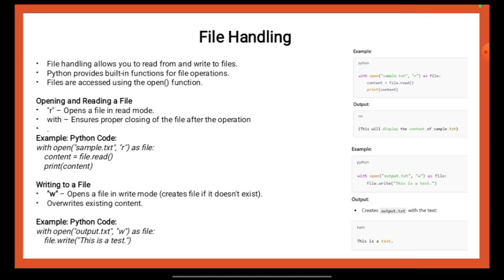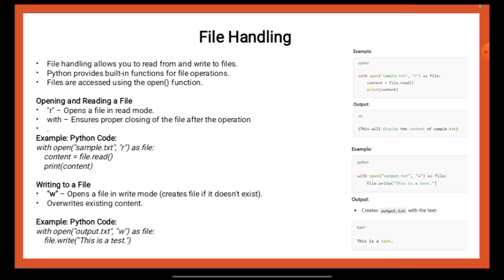So from these details we get to understand that file handling in Python allows you to read from and write to files using built-in functions. The open function is used to access files, where the mode specifies the type of operation, R for reading and W for writing.